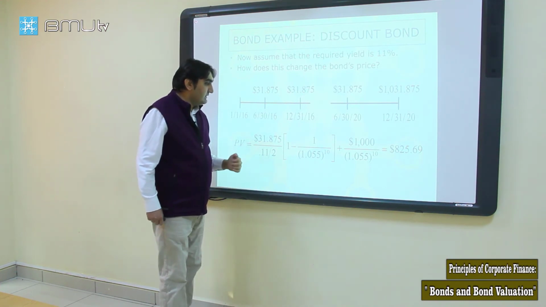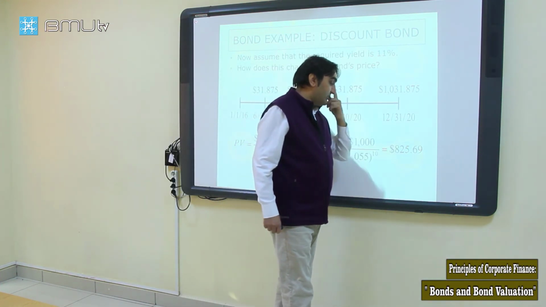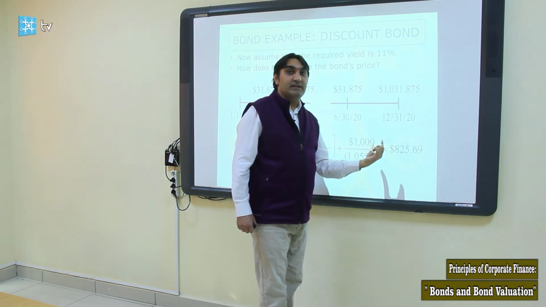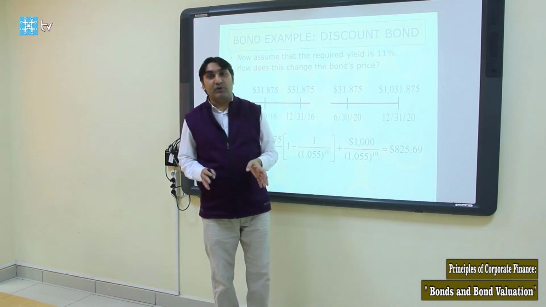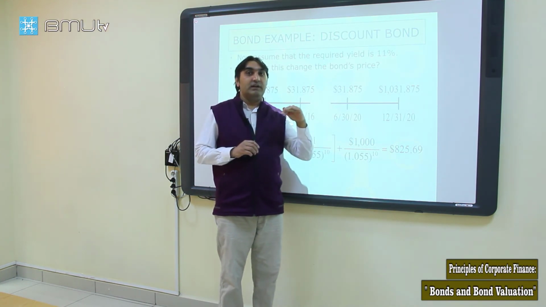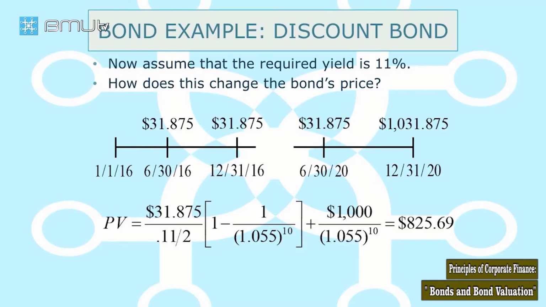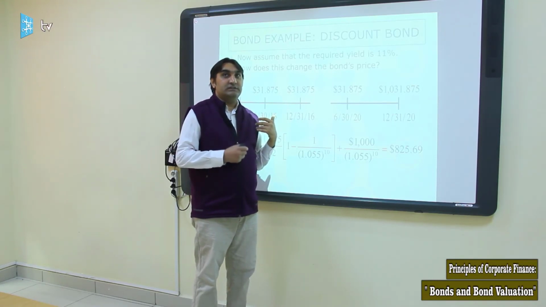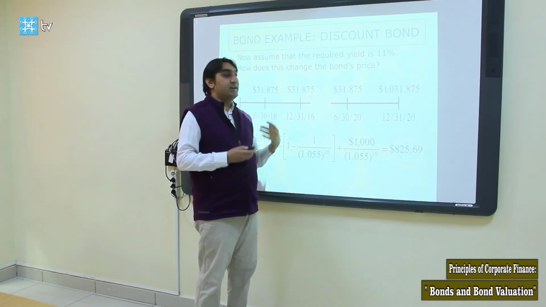We get 825.69. You see, it's less than face value. So we call this type of bond a discount bond. When the required rate is higher than the coupon rate, the bond price goes below face value. The logic is simple: the investor requires more than the coupon rate, so they pay less than face value.